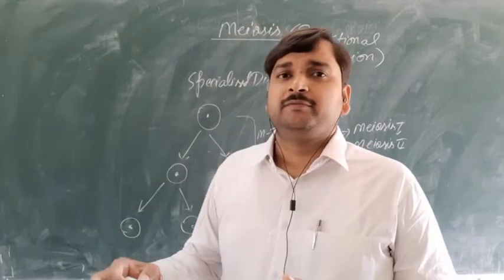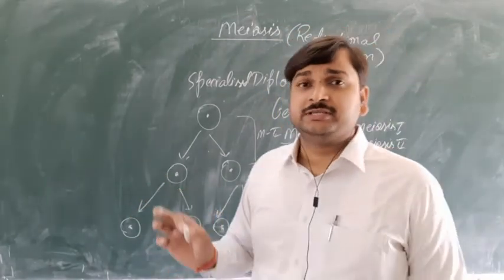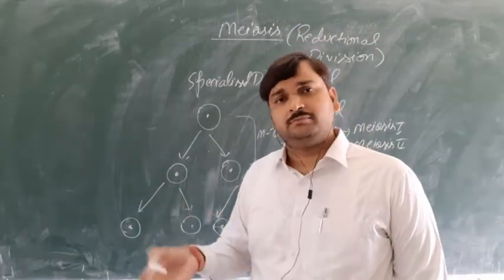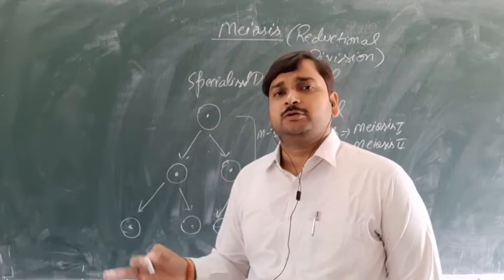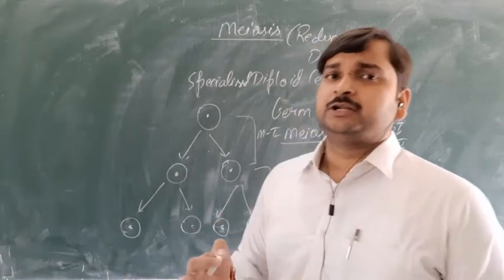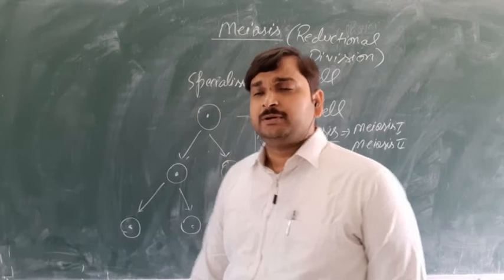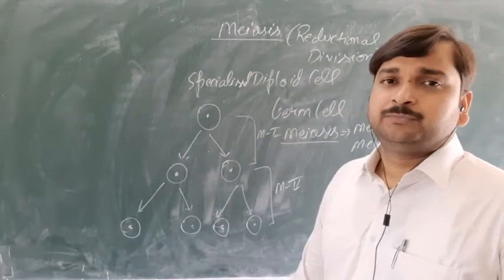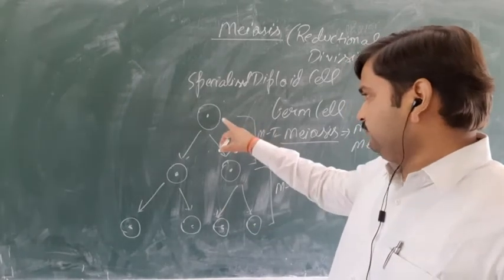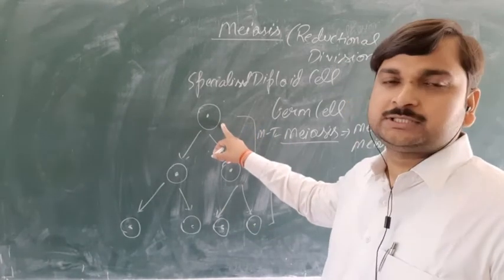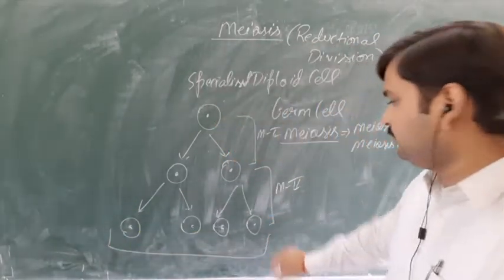Just to compare mitosis and meiosis. In the case of mitosis, identical cells were formed. If a diploid cell undergoes mitosis, it results in the formation of a diploid cell. If a haploid cell undergoes mitosis, it results in the formation of a haploid cell. But in the case of meiosis, the same will not be the condition. One parent cell has undergone meiosis, and at the end of meiosis, you can see four daughter cells are formed.